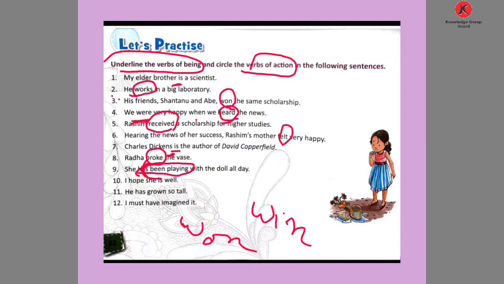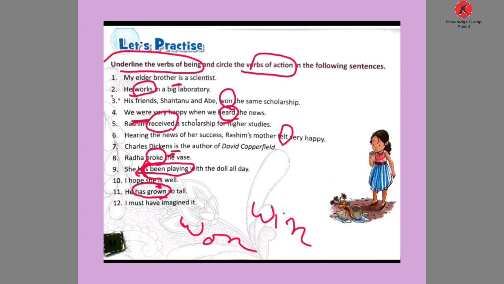Number 10: I hope she is well. Here the verb used is only is. She is well. Is is a verb of being. Number 11: He has grown so tall. Here the verb used is has grown. Circle it. Verb of action. Now number 12, the last one: I must have imagined it.